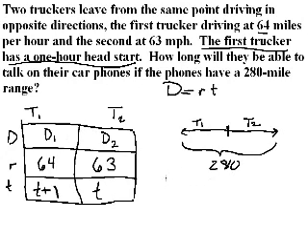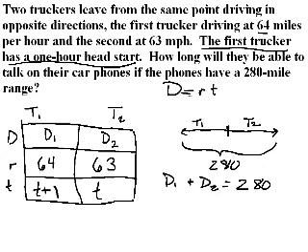So I'm dealing with D1 plus D2, the two distances the truckers drive, being equal to 280. Whatever distance trucker 1 drives and whatever distance trucker 2 drives, both of them together have to equal 280, so I can find out how long they take to get there.